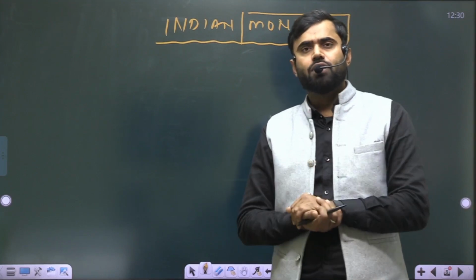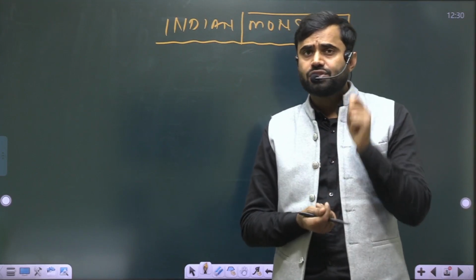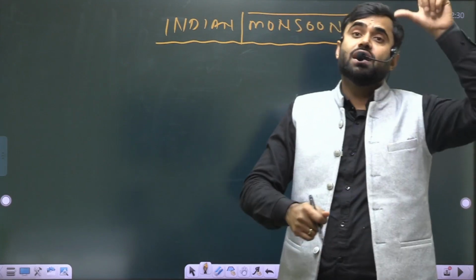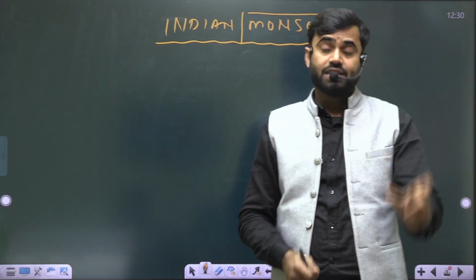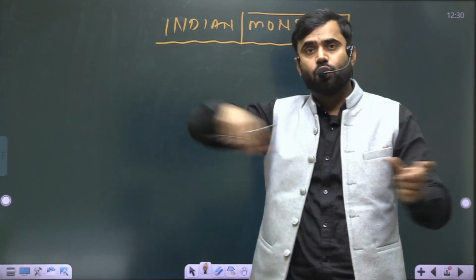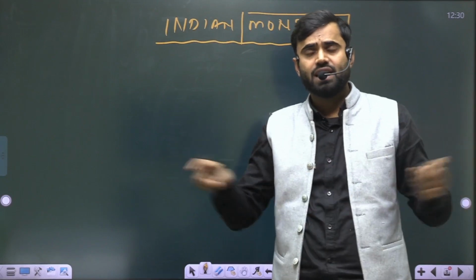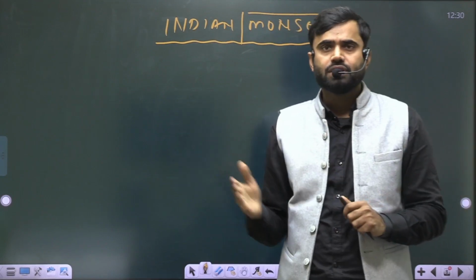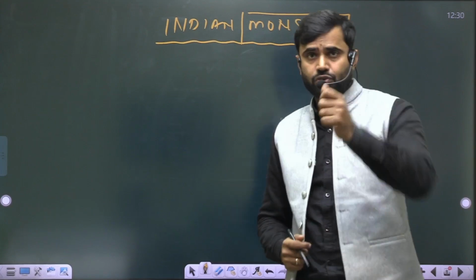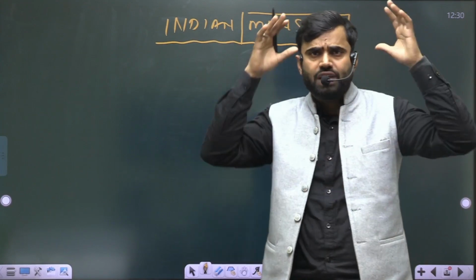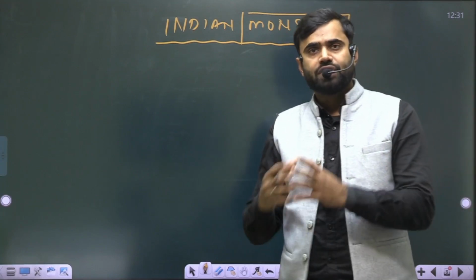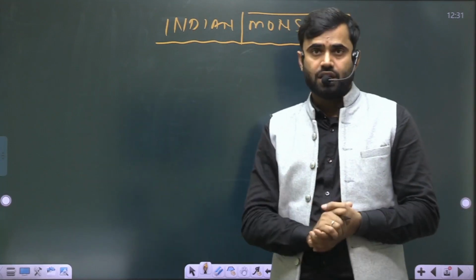But when we talk about the monsoon, we have to start the topic from the location, that it is ideally experienced from Western Africa to Southeast Asia. This is the ideal location. We have to understand this, and there are a number of maps in the Indian monsoon. I told you about trade winds. So we have to understand the location of trade winds during June, and the location of trade winds during winters, I mean December.